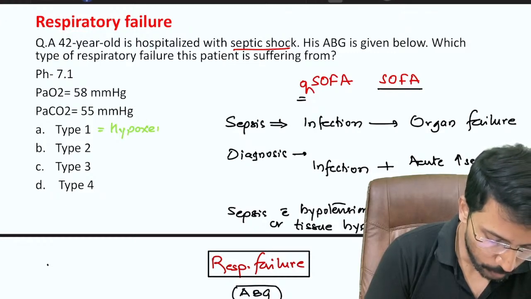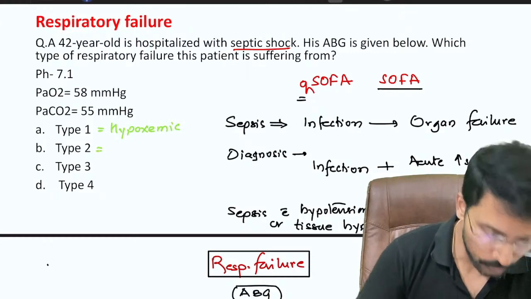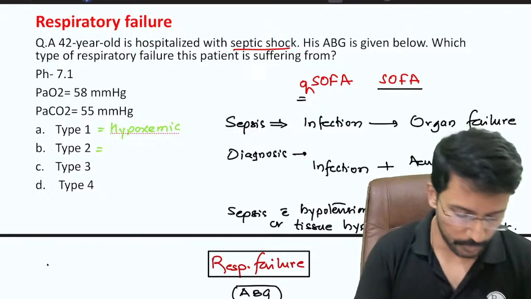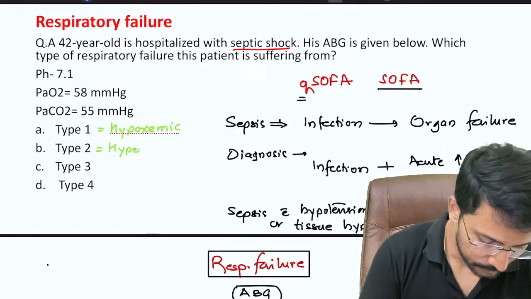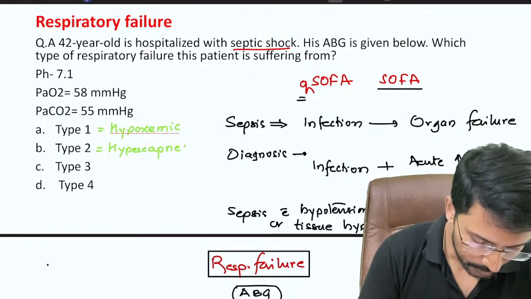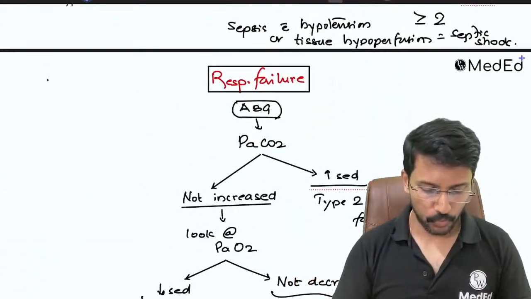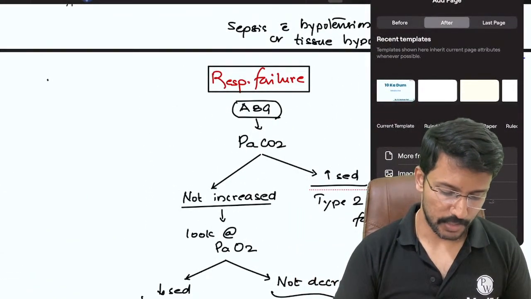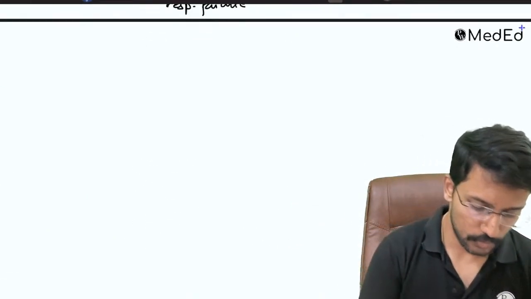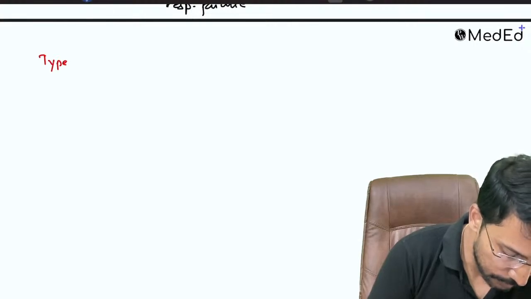In type 1, the only problem is hypoxia. In type 2, whether you have hypoxia or not does not matter. You have hypercarbia or hypercapnia. But apart from type 1 and type 2, we have two more special types of respiratory failure. So we have a type 3 respiratory failure.